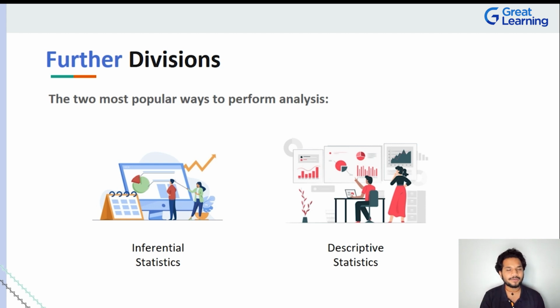So what are we trying to understand here? To understand descriptive statistics, you need to have a clear understanding of what inferential statistics is. Now, when you say inference, you're trying to infer something. What are you trying to do? You're trying to assess something, you're trying to assume something, or you're trying to infer something.